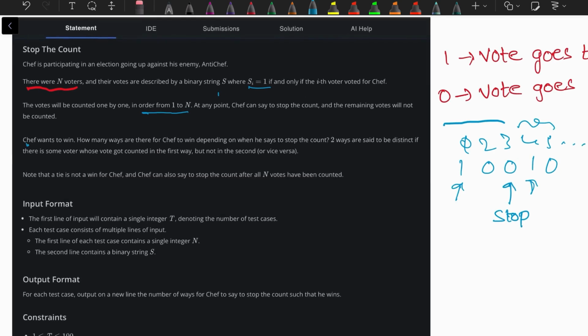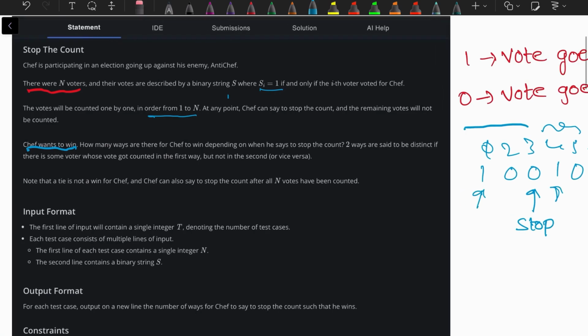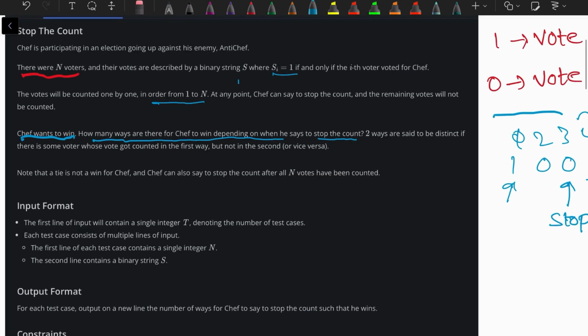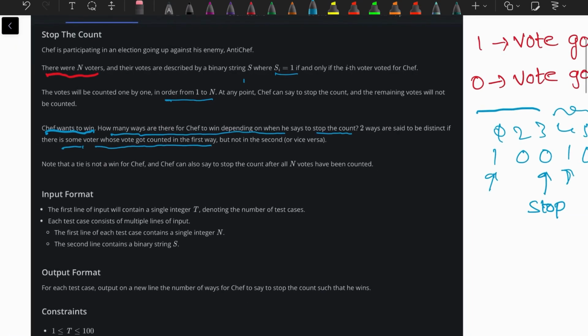And chef wants to win, obviously. We need to find out how many ways there are for chef to win depending upon when he says stop the count. And there is one more constraint: two ways are said to be distinct if and only if some voter's vote gets counted in the first way but not in the second way.